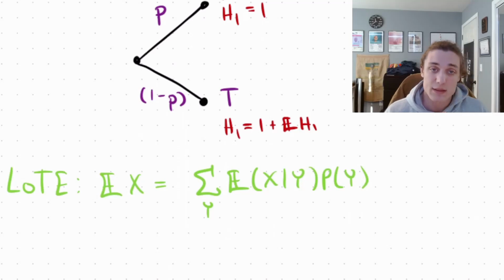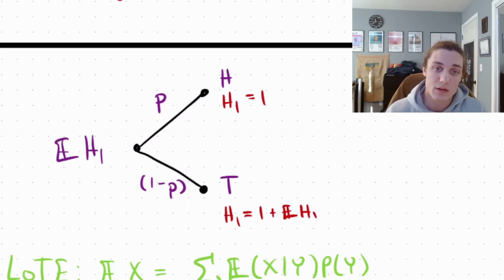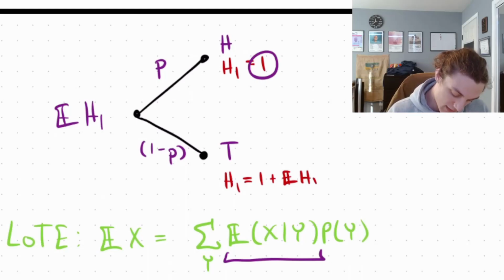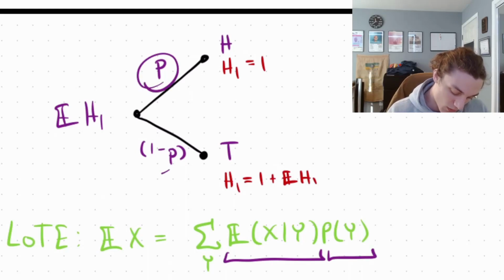So knowing this, we can essentially just compute the expected value of H1 because we have the expected value of X given Y. Here it's 1, and here it's 1 plus H1. Then we also have the corresponding probabilities. We have p and 1 minus p.